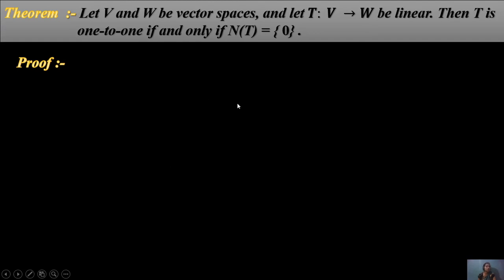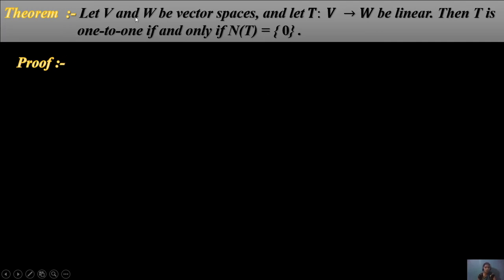Same as one-to-one, the range or the nullity will be shown for the function. This theorem will be applied to the part. Let V and W be vector spaces and let T from V to W be linear. Then T is one-to-one if and only if N(T) equals 0.